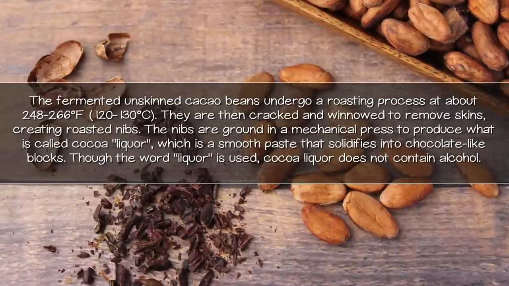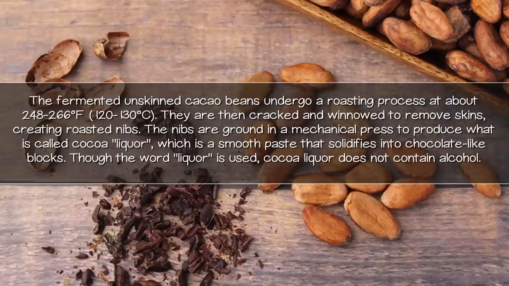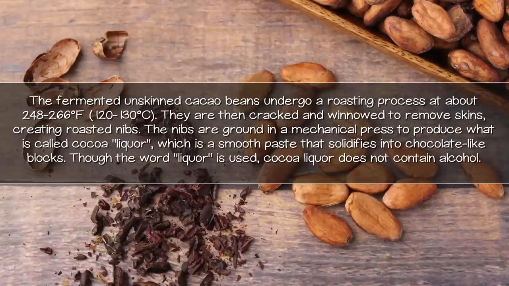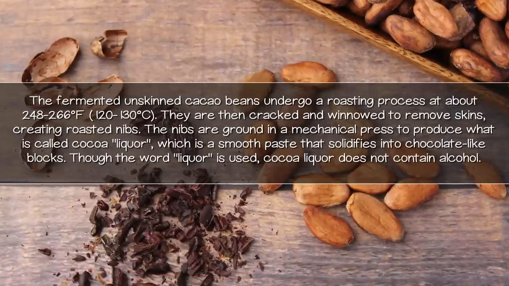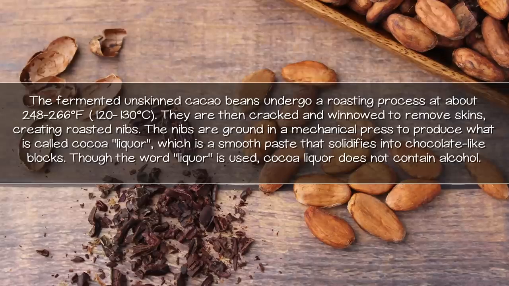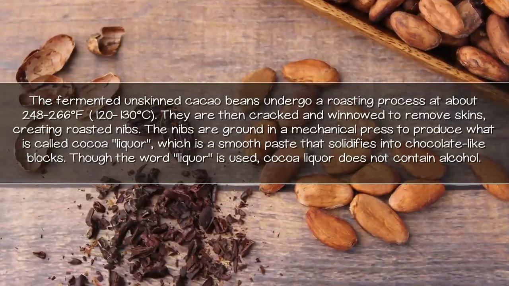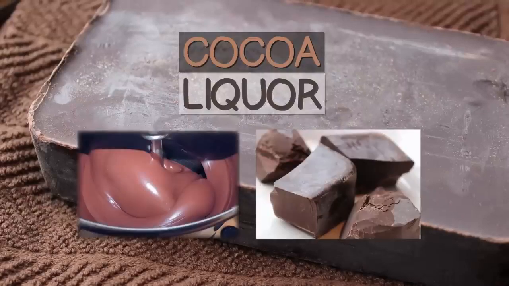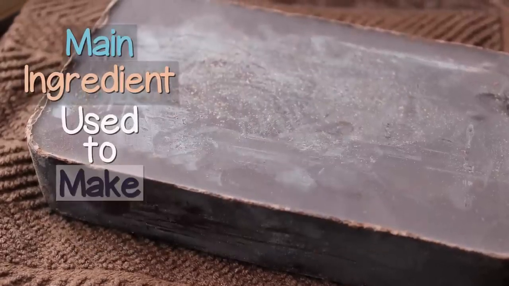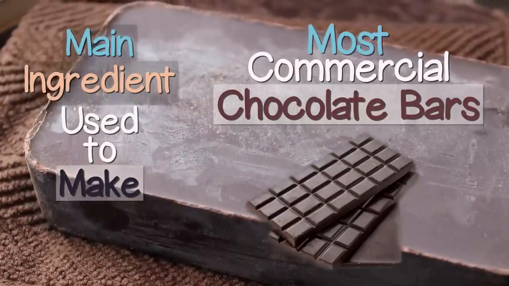The nibs are ground in a mechanical press to produce what is called cocoa liquor, which is a paste that solidifies into chocolate-like blocks. Though the word liquor is used, cocoa liquor does not contain alcohol. Cocoa liquor is the main ingredient used to make most commercial chocolate bars.